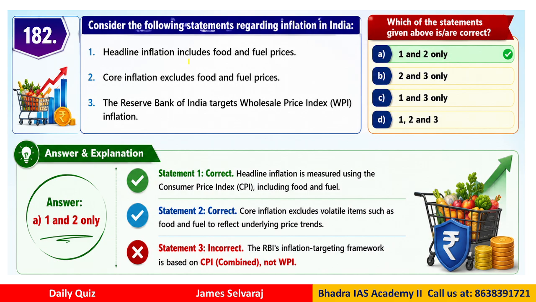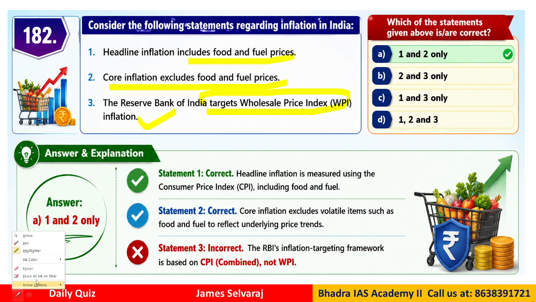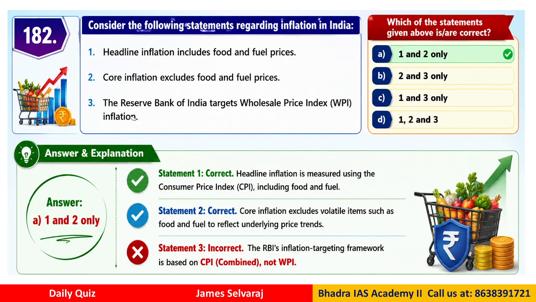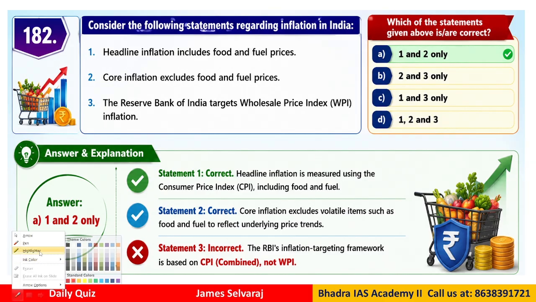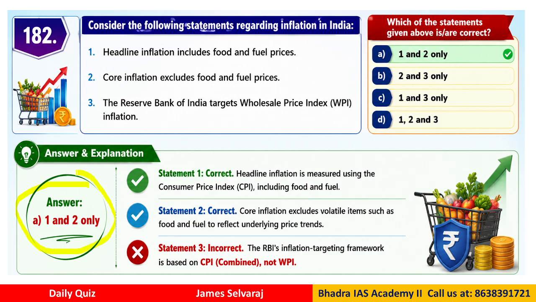Headline inflation includes food and fuel prices. Core inflation excludes food and fuel prices. Option 3, the RBI targets wholesale price index basically for the monetary policy and inflation target. Right? Now this kind of questions even appeared at the UPSC level, regarding the RBI targeting wholesale price or not. So the options are like we have 1 and 2, 2 and 3, 1 and 3, all 1, 2 and 3. So what is the correct answer for this? The correct answer is A.